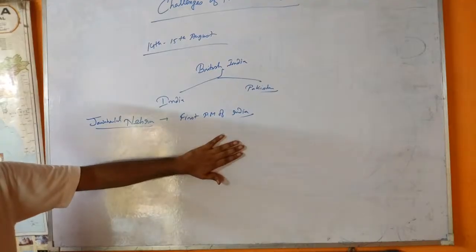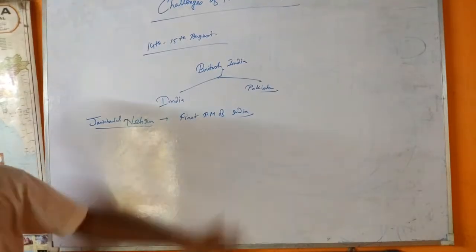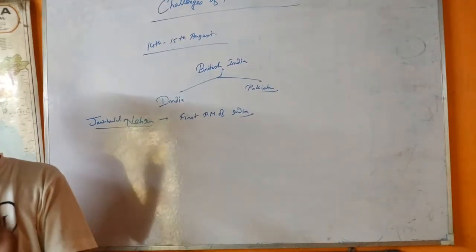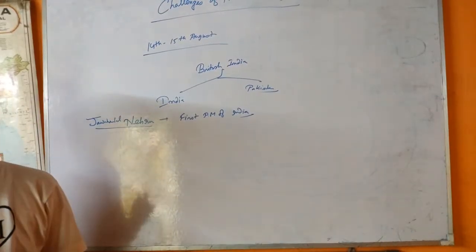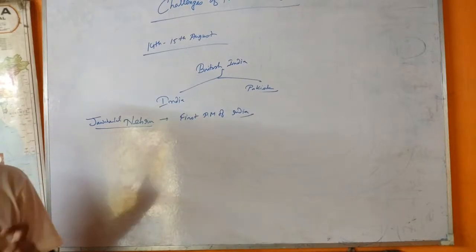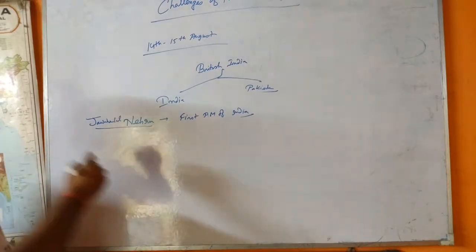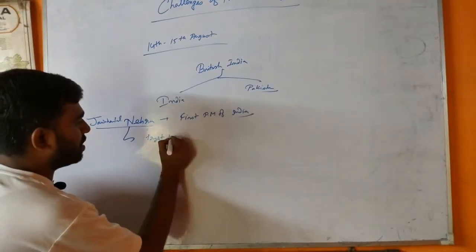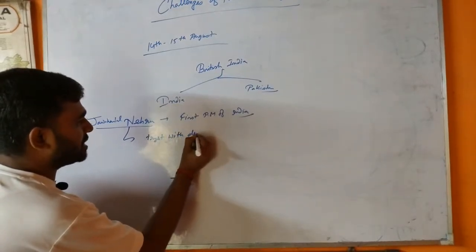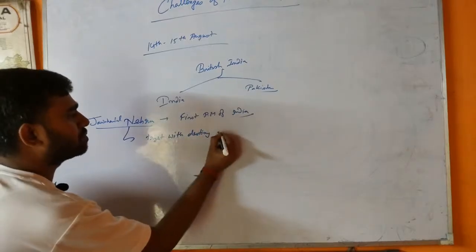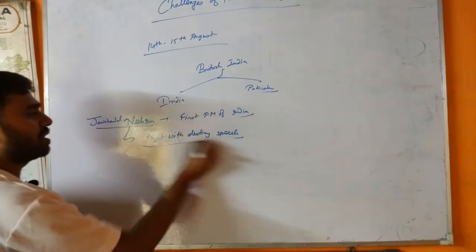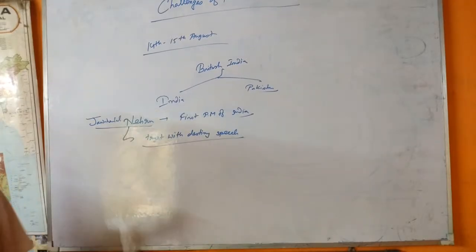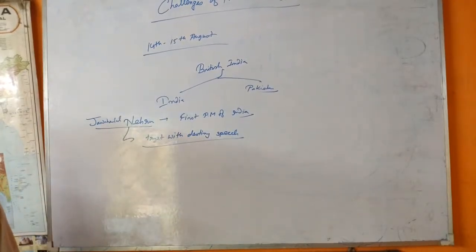And in the first session after independence, Jawaharlal Nehru, the first Prime Minister of India, addressed a special session of the Constituent Assembly with the famous Tryst with Destiny speech. What is this? Tryst with Destiny speech. What about this?